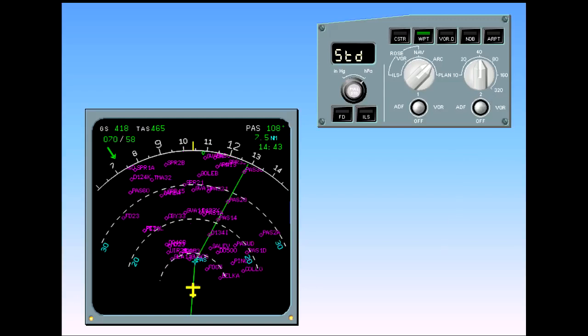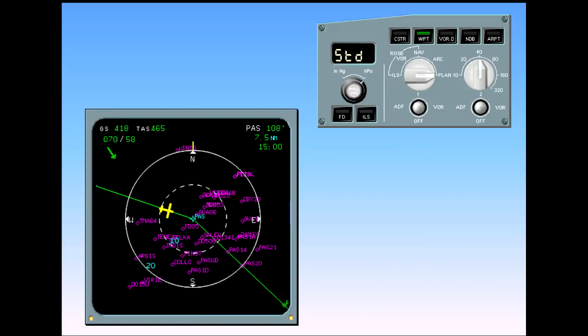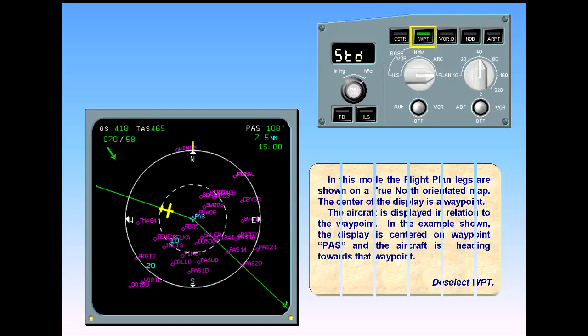Now let's look at the final display mode. Select Plan mode. In this mode, the flight plan legs are shown on a true north-oriented map. The center of the display is a waypoint. The aircraft is displayed in relation to the waypoint. In the example shown, the display is centered on waypoint PAS, Papa Alpha Sierra, and the aircraft is heading toward that waypoint. Deselect waypoint.